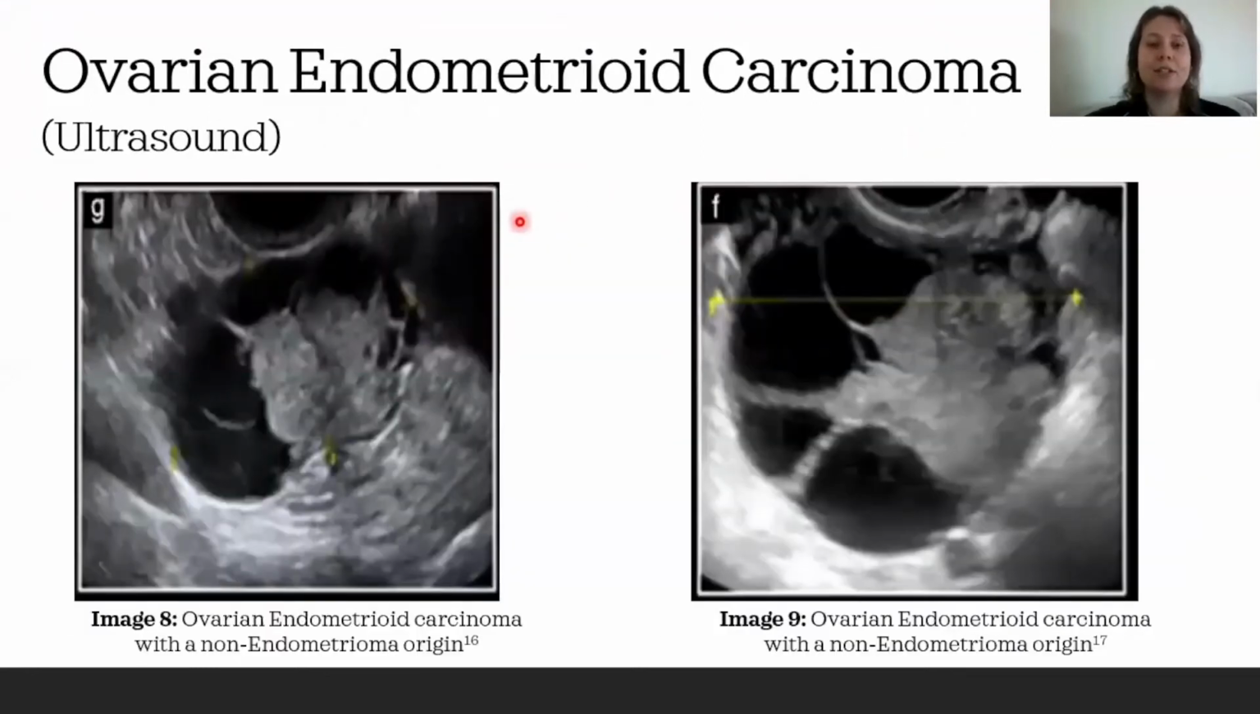Looking at these two images here, you can see these cystic spaces with low-level echoes surrounding the solid component of the mass. You can see that acoustic enhancement, and you can see that the solid component is isoechoic to that surrounding tissue, and you can see that it separates those cystic portions into those multiple locules.